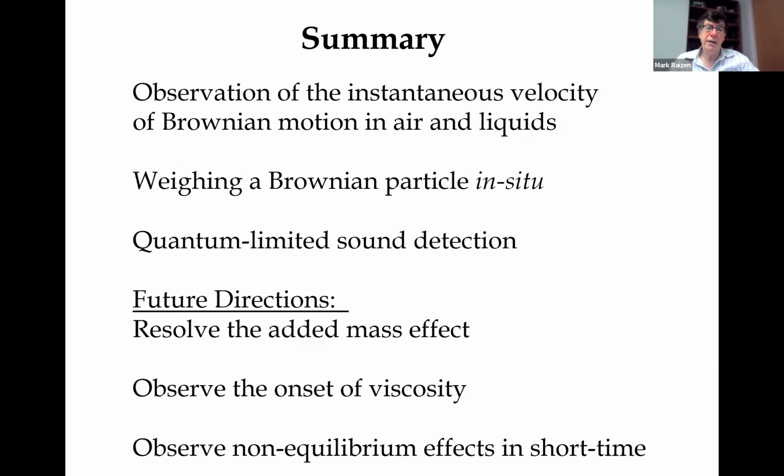So to summarize, we observed the instantaneous velocity of Brownian motion in air and liquids, thereby realizing the challenge by Einstein from 1907. This was all in thermal equilibrium. We used these methods to weigh a Brownian particle in situ, which has applications potentially to heterogeneous nucleation, perhaps even cloud seeding.